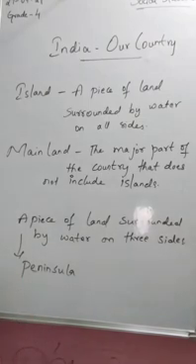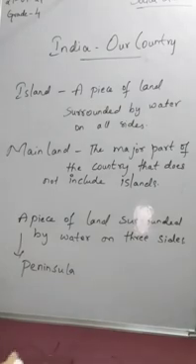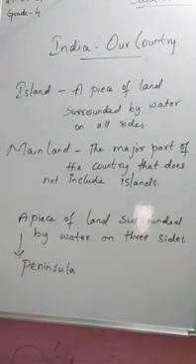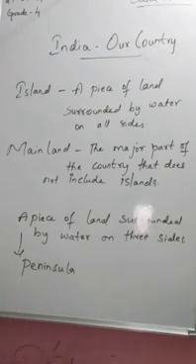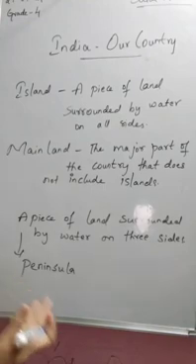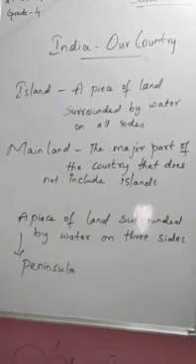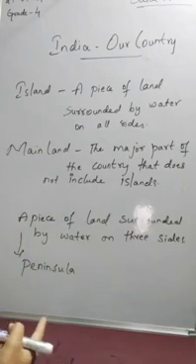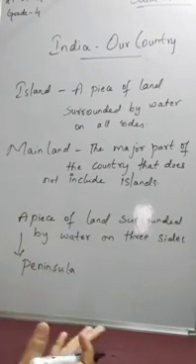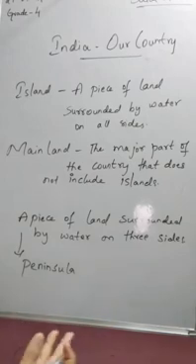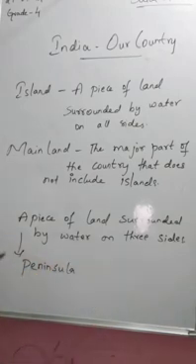We learned about the neighbors: Pakistan, Afghanistan, China, Nepal, Bhutan, Myanmar, Bangladesh, Sri Lanka and Maldives. We have 28 states, 9 union territories, and the landforms: northern plains, northern mountains, great Indian desert, southern plains, coastal plains and islands. So this is the wrap of the lesson.